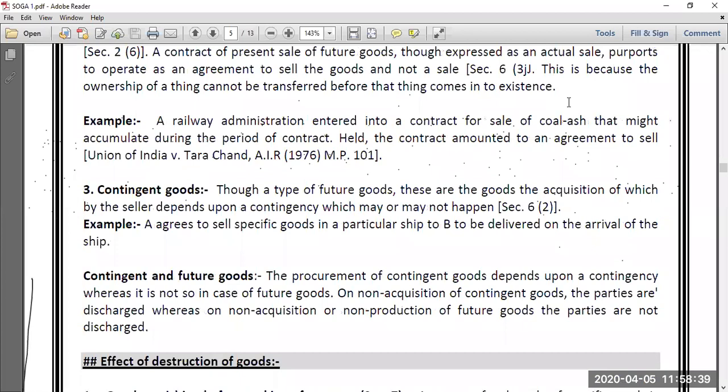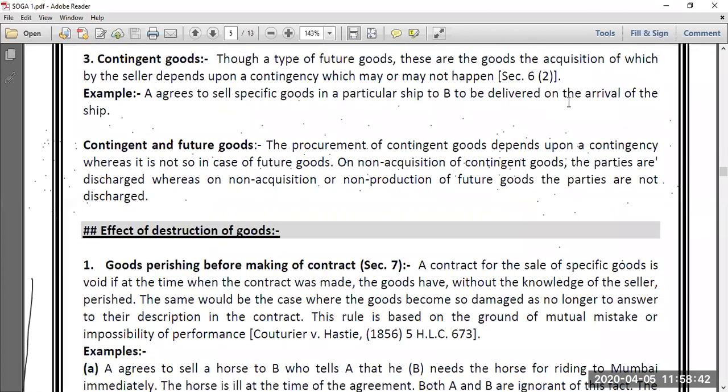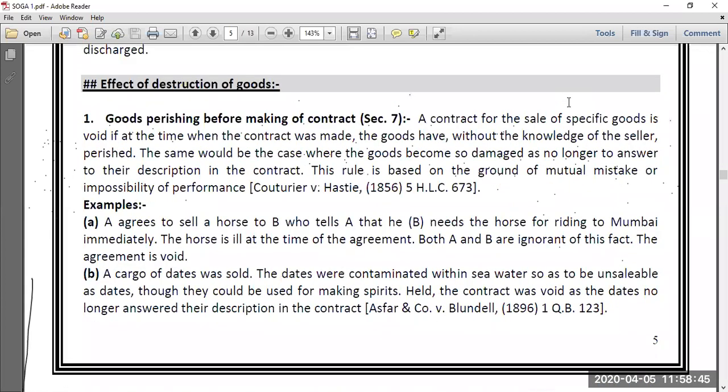Now let us move forward and start today's fresh topic, friends. Very, very important. As of now, I have selected certain topics from this chapter which are very important. As and when we finish this particular point, section 7 and 8, I can tell you chapter 1 is almost over, because all the most important points relevant and given under chapter 1 will be discussed along with this particular point. So now understand the effect of destruction of goods. Goods perishing before making contract.